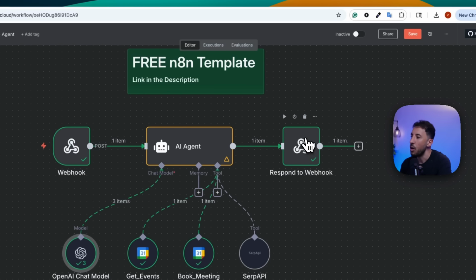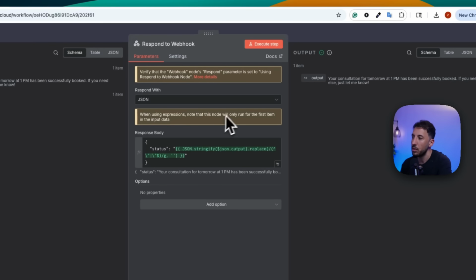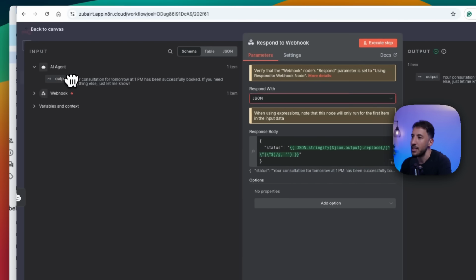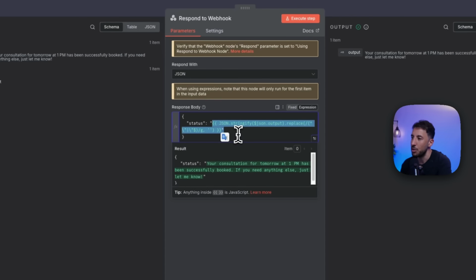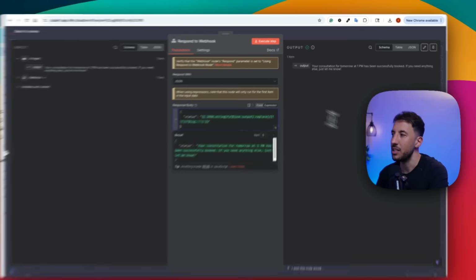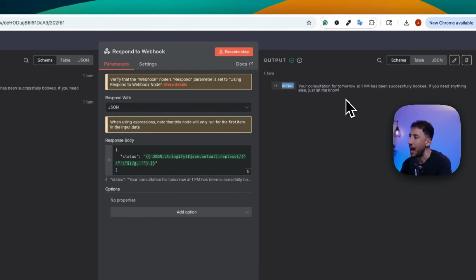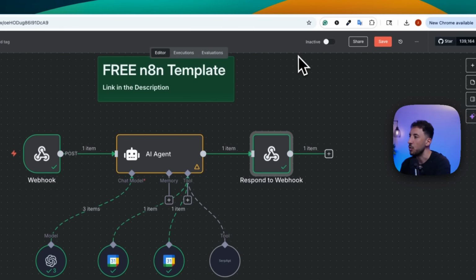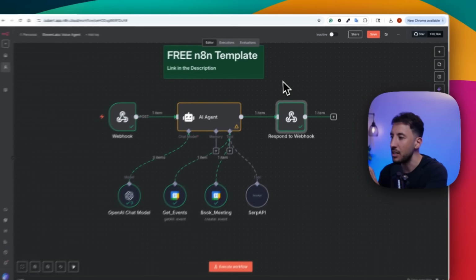And then you also want to have a respond to webhook. This is very important because I'm grabbing this output and adding this gibberish right here. Again, you don't have to change much because you'll have access to this free template. Essentially, this is just stringifying to make sure that the JSON is valid. That way, the output is going to be something simple, so that Jarvis, your personal assistant voice agent, can read that very easily. So that's all it has, right?